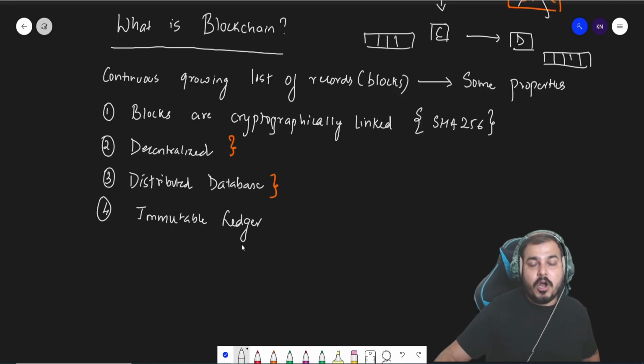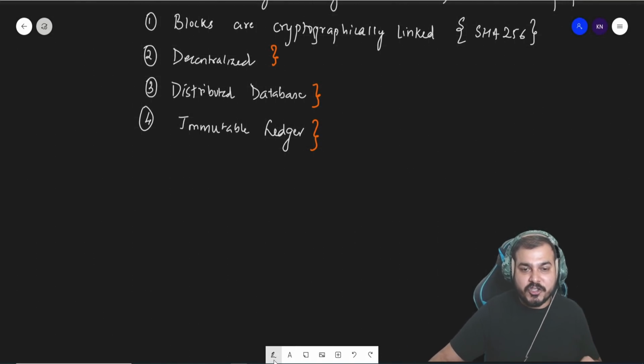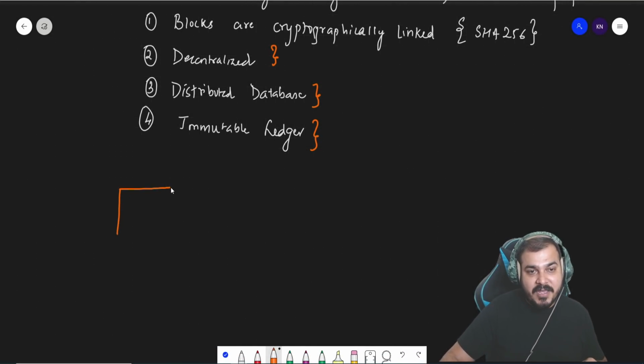So if I want to draw a blockchain, how does it look? Let's see. So this is my block. Suppose, as I've told you, it is cryptographically linked. Let me just rub this and let me show you. If I want to draw the basic structure of a blockchain, this is my first block, right?